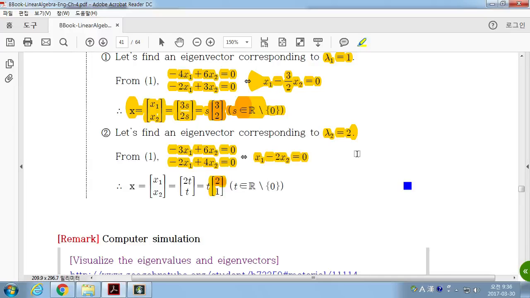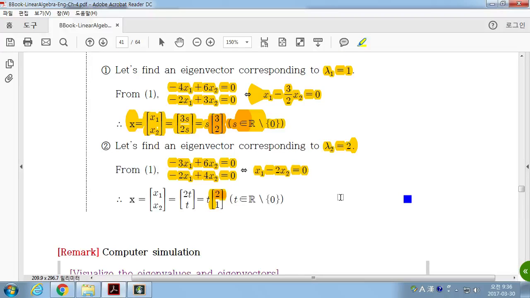That's it. So if you have a 2 by 2 matrix, then you have a characteristic polynomial of degree 2, so it has 2 solutions. For those 2 solutions, you can find the corresponding eigenvectors of A respectively for lambda 1 and lambda 2.